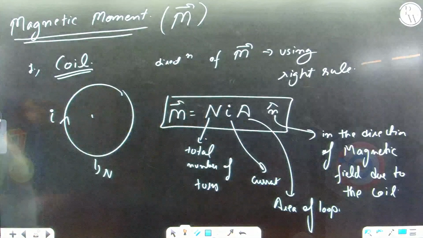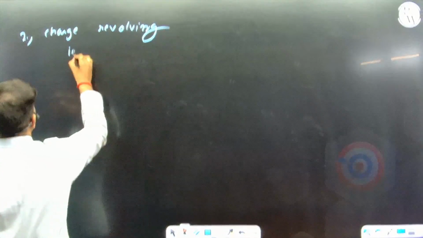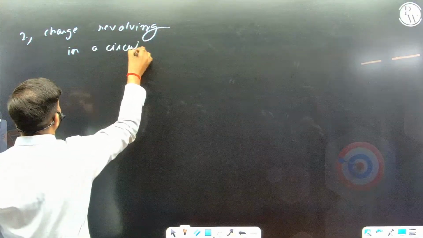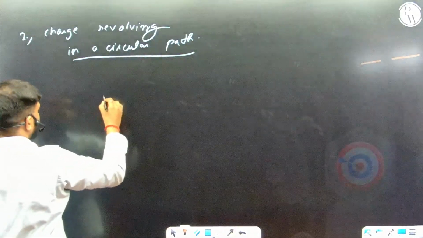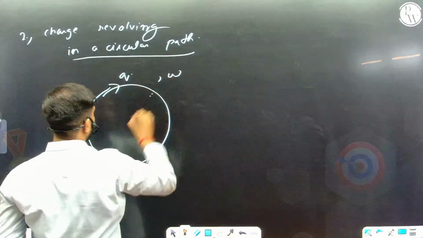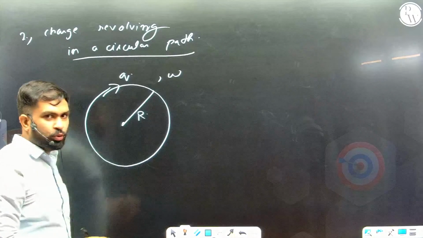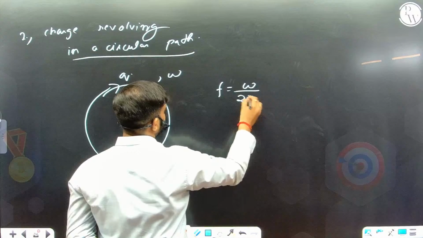Get it? Same formula you have to use for a charged particle in a circular path. A charge revolving in a circular path. Okay. If a charge is continuously moving in a circular path with angular frequency omega, the radius r, then you need to simply write the frequency, which is omega upon 2 pi, standard format.